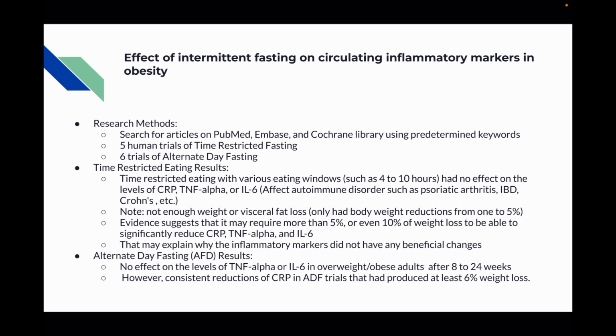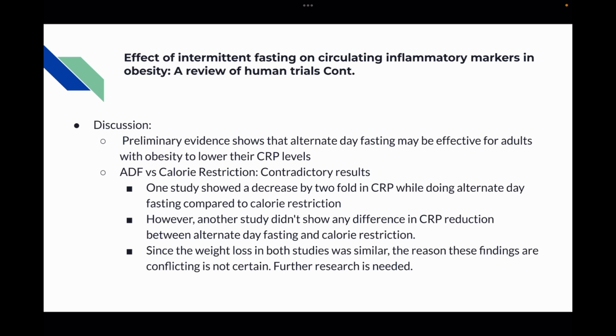For alternate day fasting results, there was no effect on the levels of TNF alpha or IL-6 in overweight and obese adults after 8 to 24 hours. However, consistent reductions of CRP in alternate day fasting trials had produced at least 6% weight loss. To discuss this further, preliminary evidence shows that alternate day fasting may be effective for adults with obesity to lower their CRP levels. However, when comparing alternate day fasting with caloric restriction, there are contradictory results.